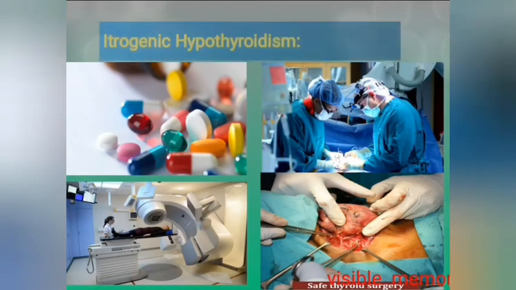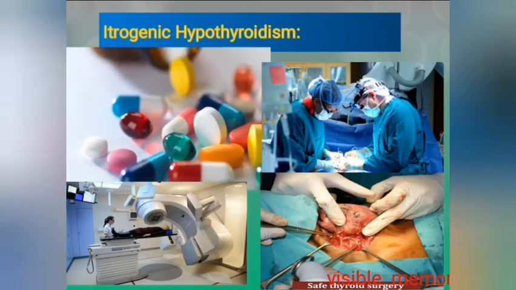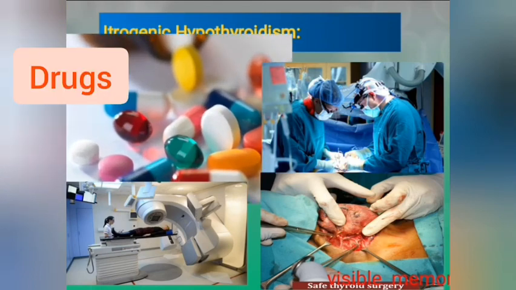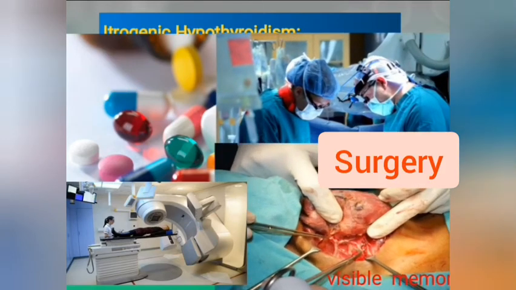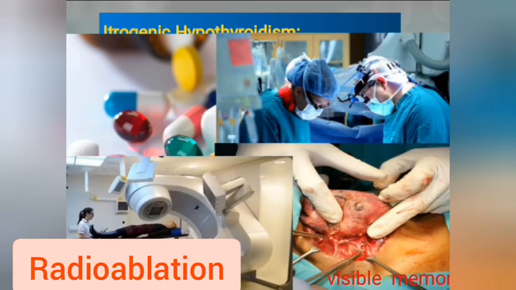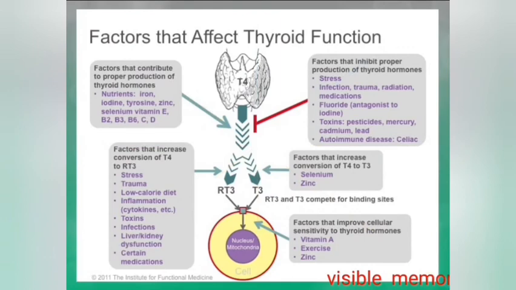So the next cause of hypothyroidism is iatrogenic hypothyroidism. Firstly, drugs like lithium, amiodarone, and iodine, and after surgery, the thyroid gland has been removed and there is no source of thyroid hormones, and radio ablation. Here are the factors which inhibit the proper production of thyroid hormone, and these are stress, infection, medications, and toxins, and autoimmune diseases like celiac disease.